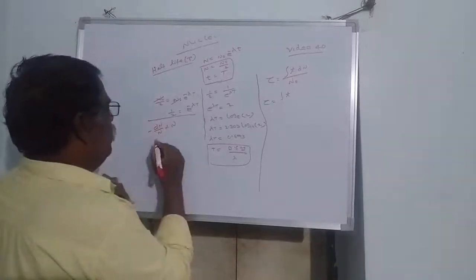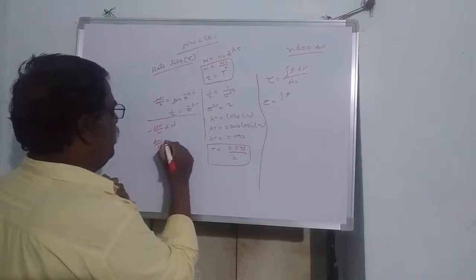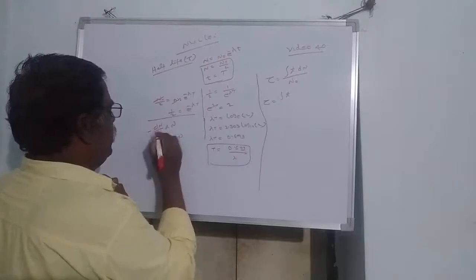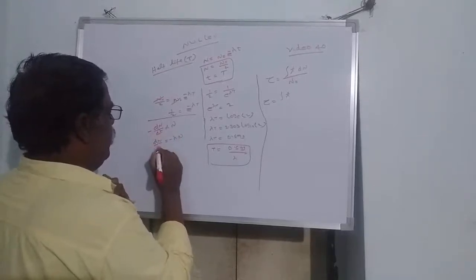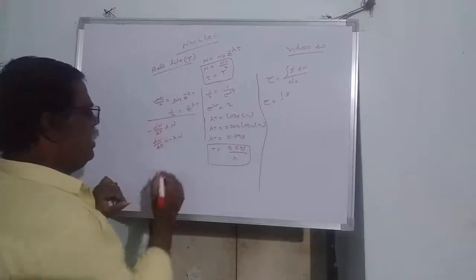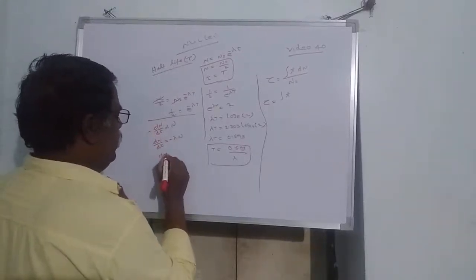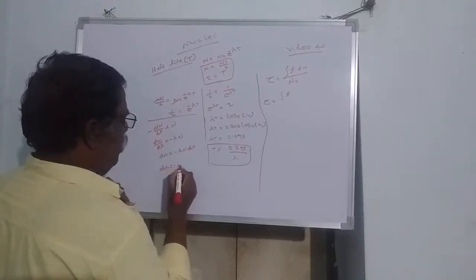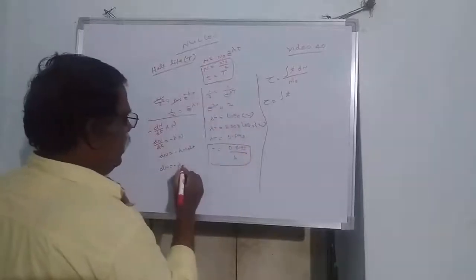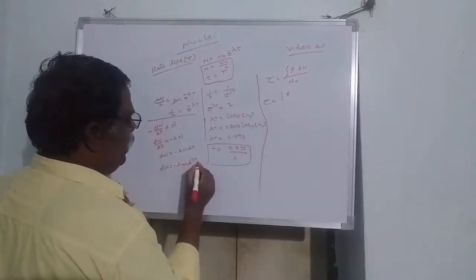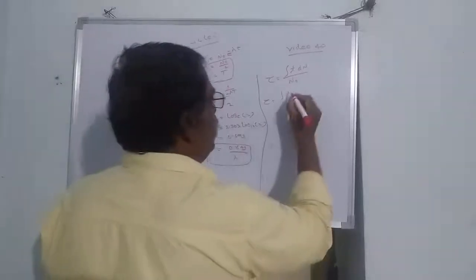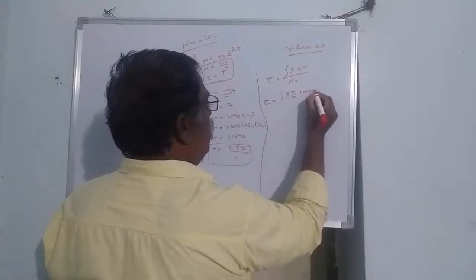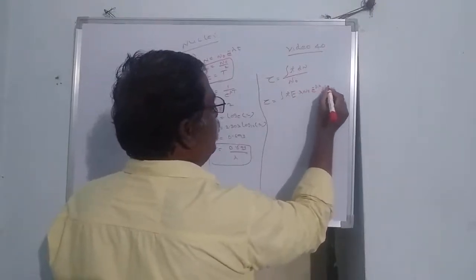Therefore we can write dN by dt is equal to minus lambda N. This can be written as dN is equal to minus lambda N dt, and with N equal to N naught e power minus lambda t, dN is equal to minus lambda N naught e power minus lambda t dt.